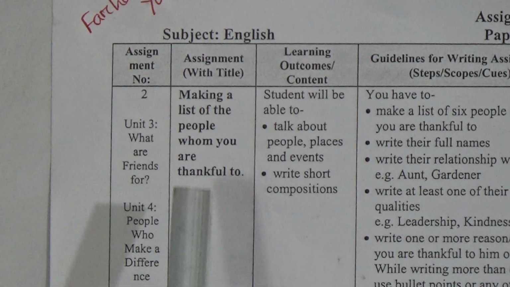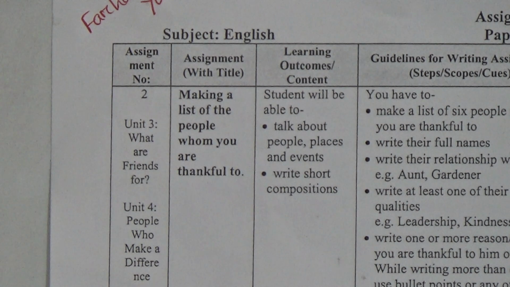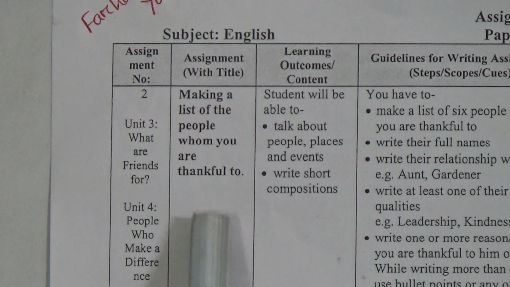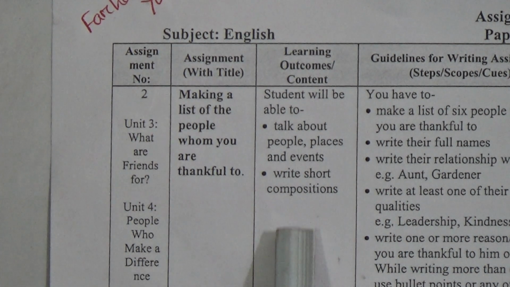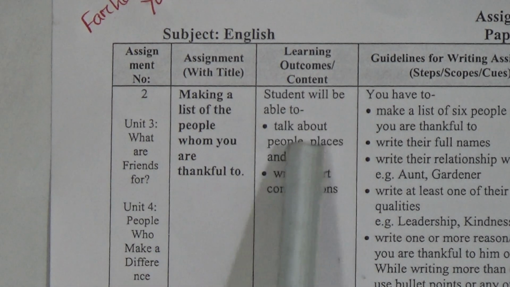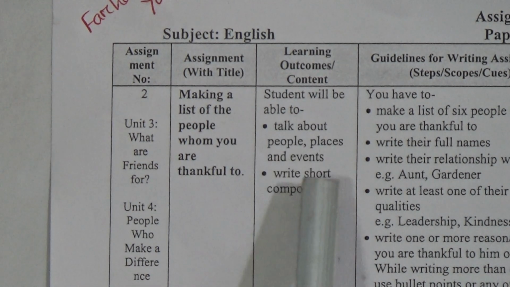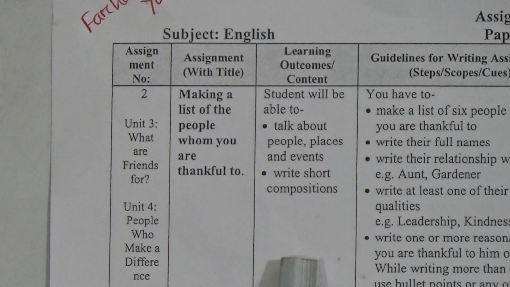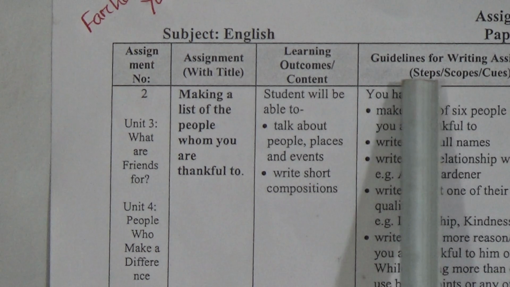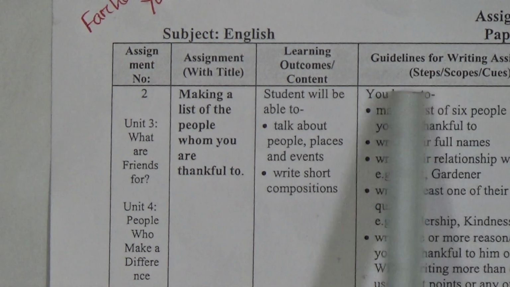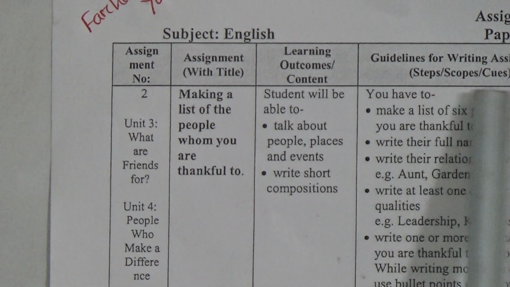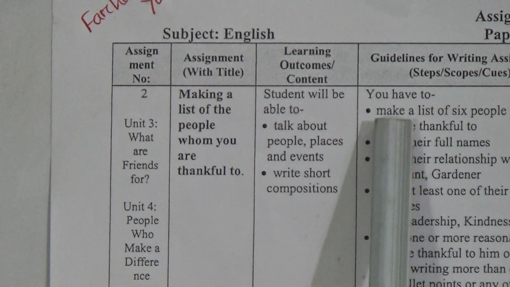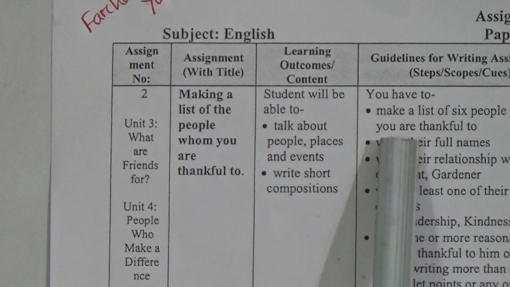Okay, so those were the units that the assignment is based on, then the title, and then see the learning outcomes and content of the assignment. Students will be able to talk about people, places and events and write short compositions after doing this assignment. So this is the learning outcome of this assignment. Let's see the guidelines for writing this assignment. Guidelines means the steps, scopes or cues for writing this assignment. So let's see what you have to do in this assignment.